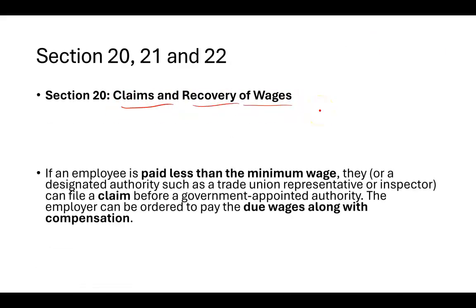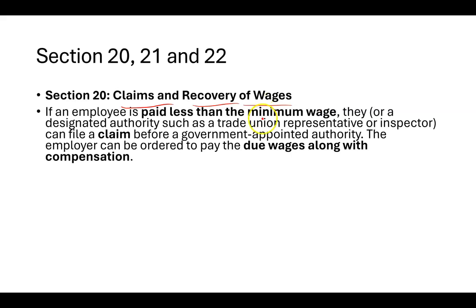Moving on to sections 20, 21, 22. Section 20 is all about claims and recovery of wages. If an employee is paid less than the minimum wage and the inspector comes to know about it, they can file a claim. Very simple. If you're not paying them as per the law, they can go to the authorities, they can claim, and they can even file a case in certain cases to ensure that you pay according to the law, according to this act. Whatever the wages and compensation would be, you will have to pay later on if the case doesn't go in your favor.